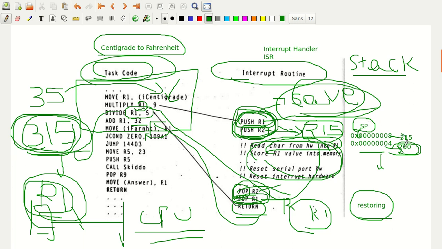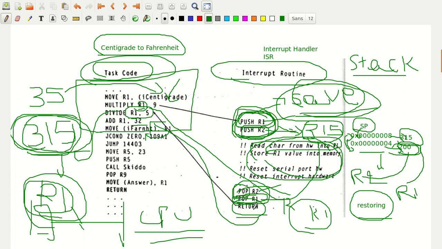Okay, the second value is pushed here. So now what happens? Your address is getting decremented here. Now after pop R1, the address gets incremented. So when the address gets incremented, first it is pop R2. Now what happens? This value will be pushed into register R2. Now again pop R1, so this gets incremented again, and 315 will be stored in register R1.